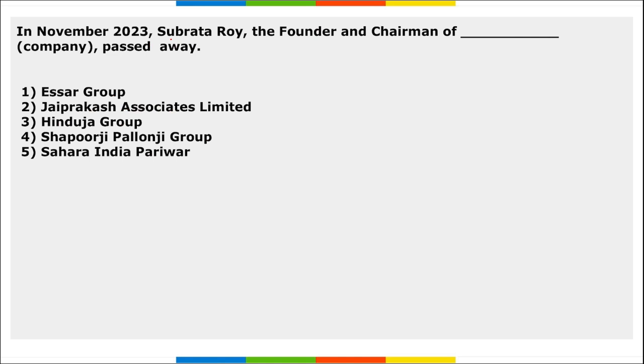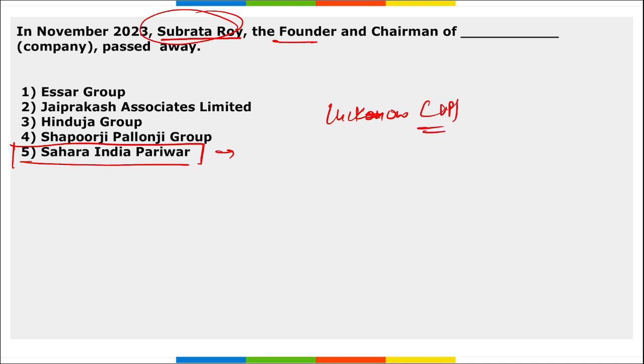Next, in November, Subrata Roy, the founder and chairman of Sahara, passed away. So, Subrata Roy recently, and he was very famous for his company Sahara India, right? This company turned out to be a failure, but remember, Subrata Roy, the founder and chairman of Sahara India Parivar, recently passed away, and he is from Lucknow, UP. Correct? And he passed away at the age of 75 in Mumbai, Maharashtra.